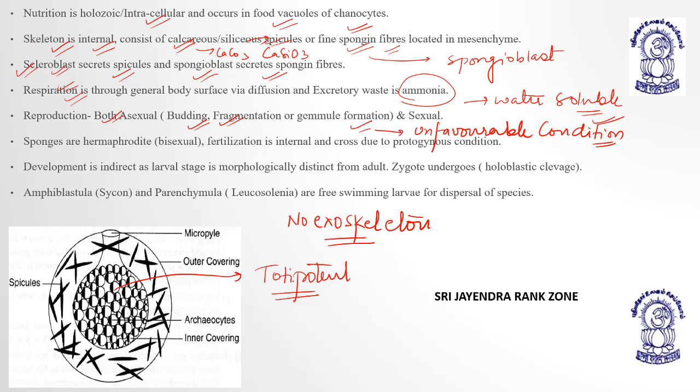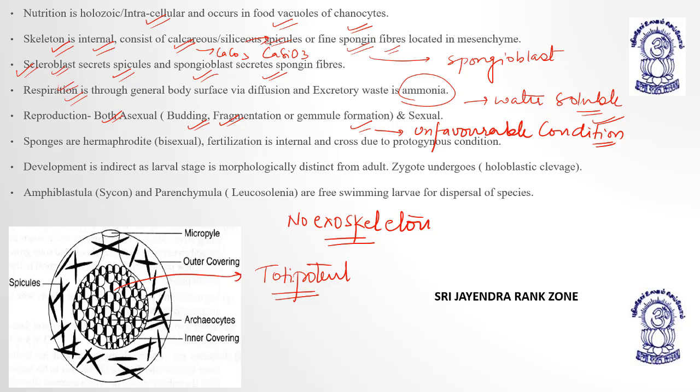Protogynous condition means pro means first, primitive, and gyno or gynos means the reproductive system of female. So the reproductive system of female is actually developing prior to the development of the male reproductive system, and that is why they are maturing at different times, and that is why the fertilization can be cross.